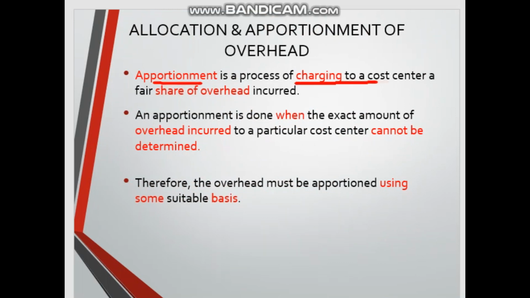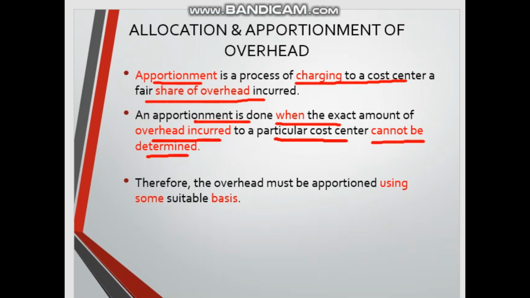What is apportionment? The charging to a cost center of its fair share of overhead incurred. For example, we have two departments, department A and department B, and the electricity of a factory: how should we apportion it into department A and department B? Apportionment is done when the exact amount of overhead incurred by a particular cost center cannot be determined. We don't know how much goes to department A and how much to department B, so we use apportionment. If we really know, then we use allocation. Therefore the overhead must be apportioned using the most suitable unit or basis.